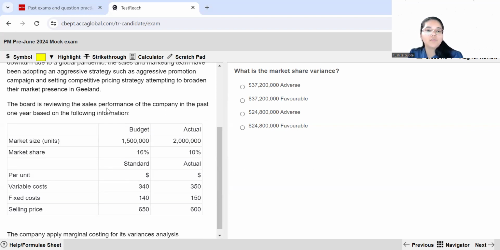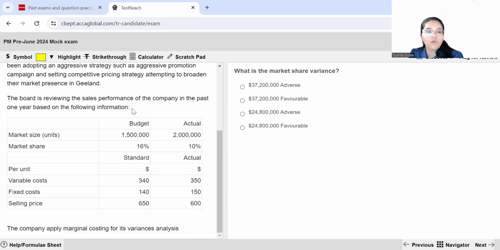Now, the board is reviewing the sales performance of the company in the past 1 year based on the following information. So this is the market size. According to their budget, the size of the market was 1.5 million, but it was actually 2 million. And according to the budget, the market share should have been 16%, and your actual share has only been 10%.